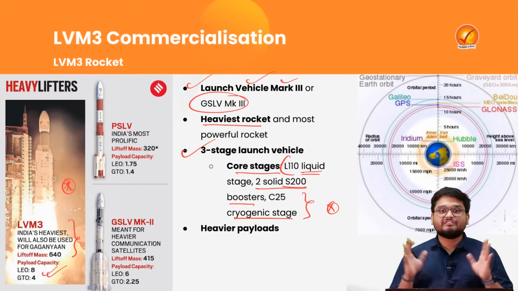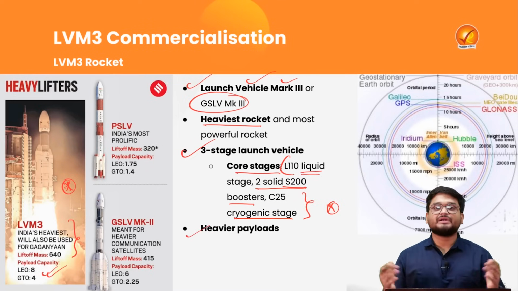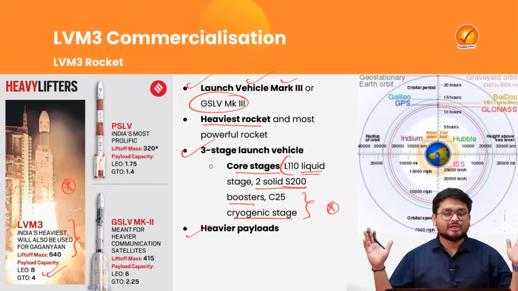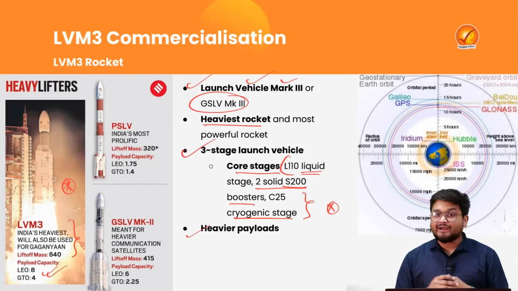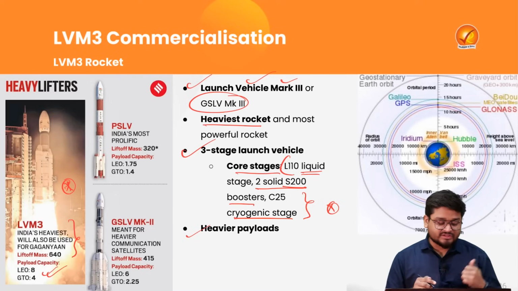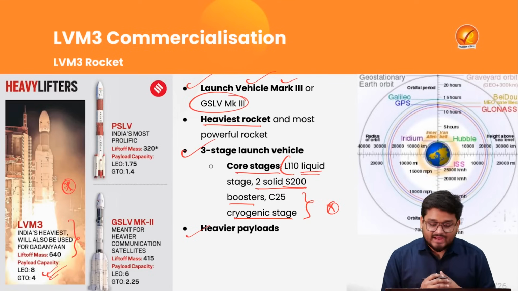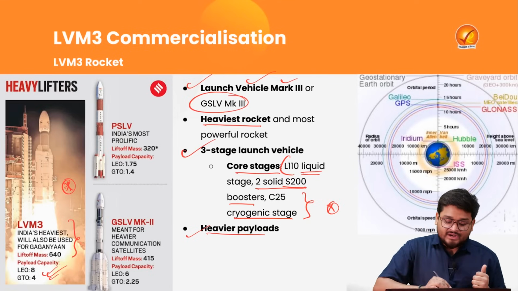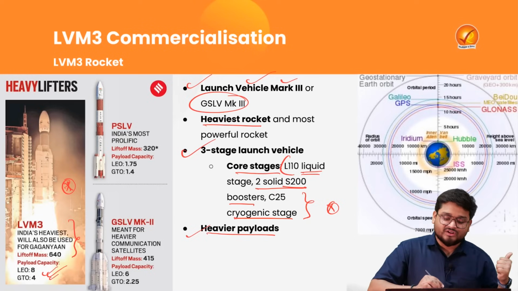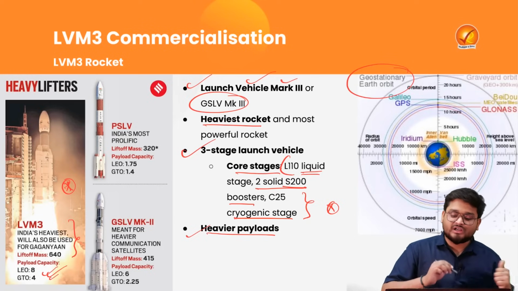Now this rocket is very significant. Why? Because it can now take heavier payloads such as heavy-duty satellites and even crewed missions such as our own Gaganyaan mission. These heavier payloads can now be sent as far as geostationary Earth orbit.